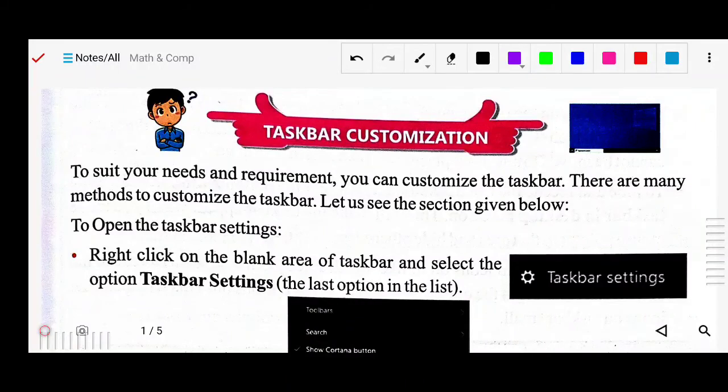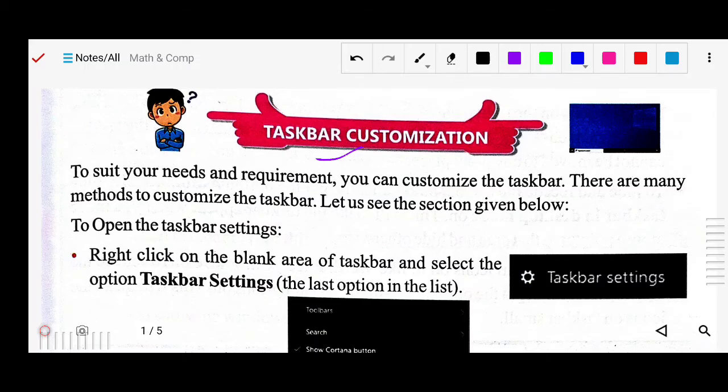Now we will see the next, taskbar customization. It means we can customize and decorate according to our uses, how to adjust the applications and their positions, which is taskbar customization. We can customize it to suit your needs and requirements. You can customize the taskbar. There are many methods to customize the taskbar, so let us see them one by one.